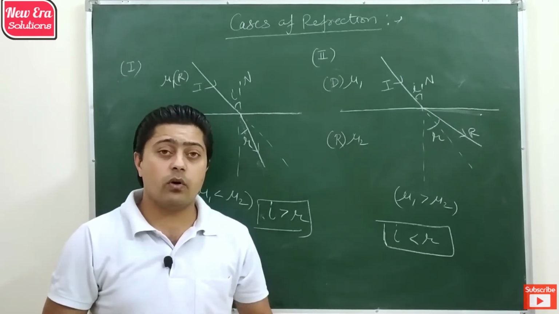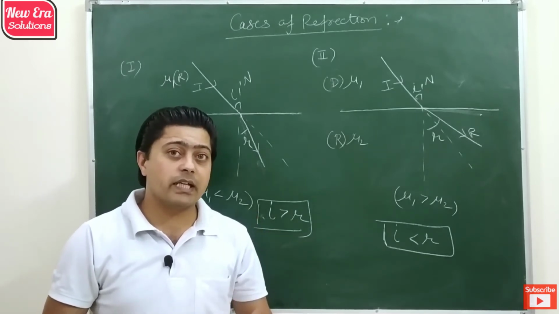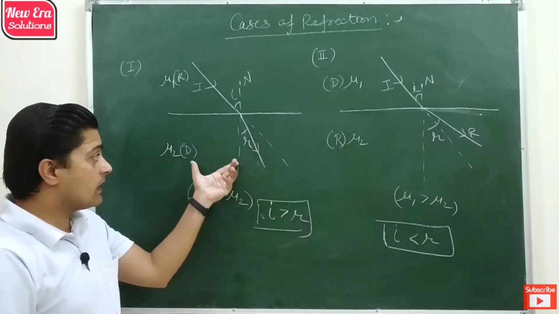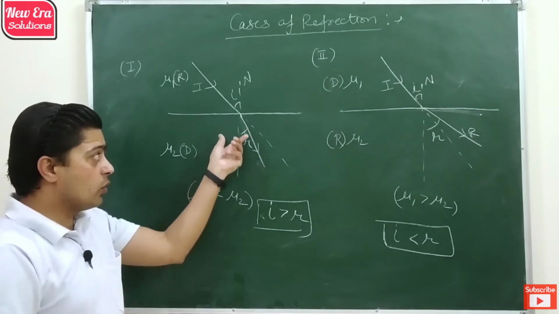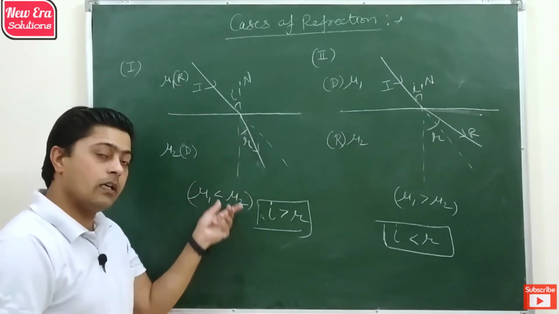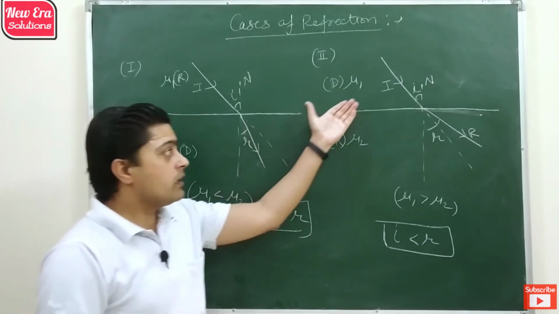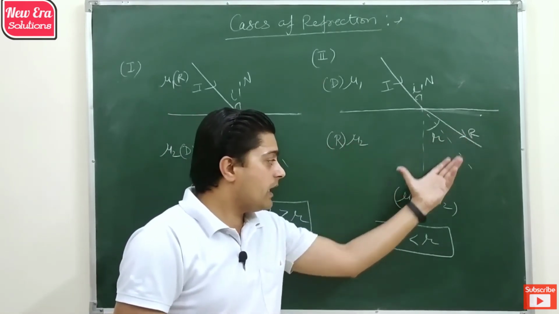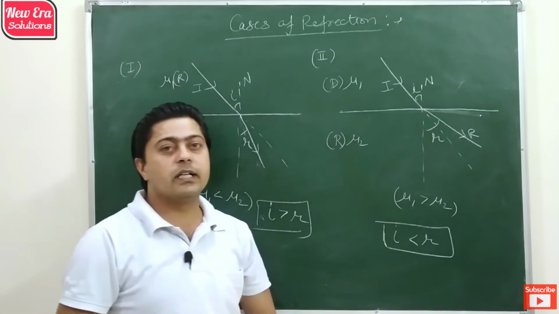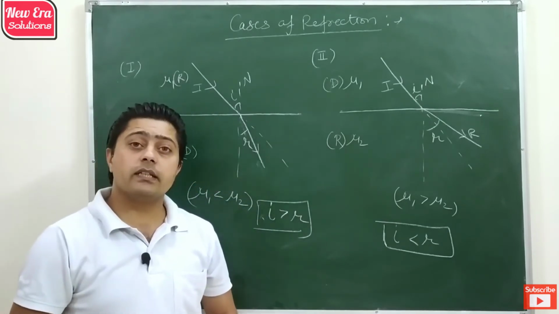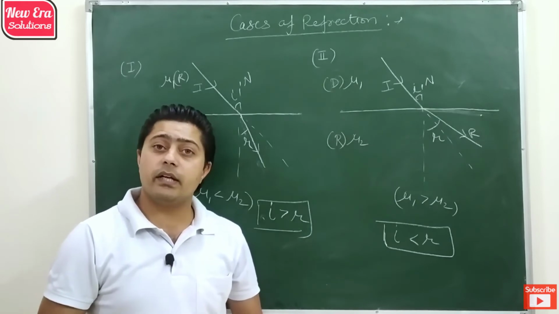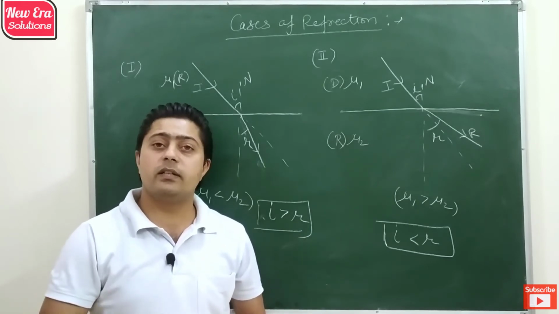This is because the refractive index decreases the velocity. So higher the refractive index, lower the velocity and smaller the angle, and smaller the refractive index, higher the velocity and bigger the angle of refraction. So by using these two concepts, we can identify the bending of light in various devices.